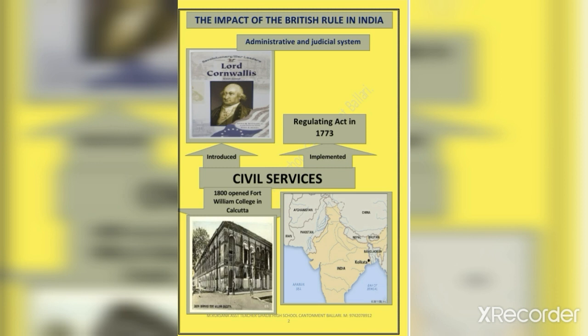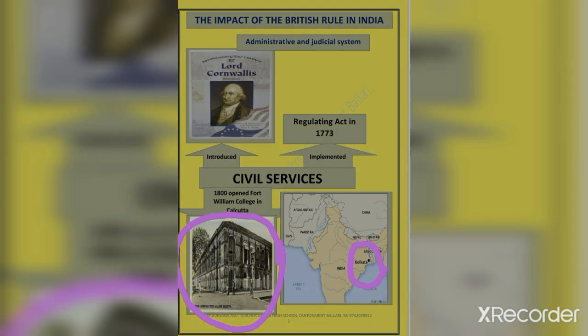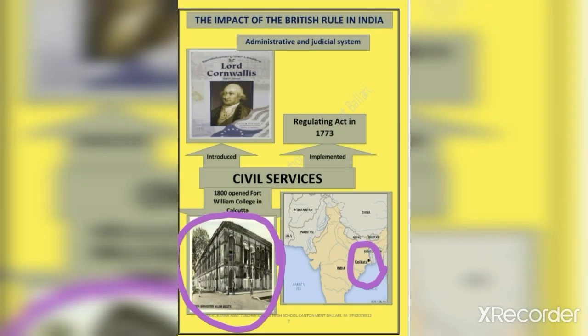In 1800, Lord Cornwallis opened Fort William College in Calcutta for the benefit of people aspiring to join civil services. But this initiation did not find support from the directors of the East India Company.